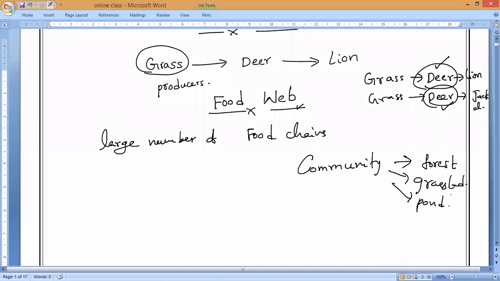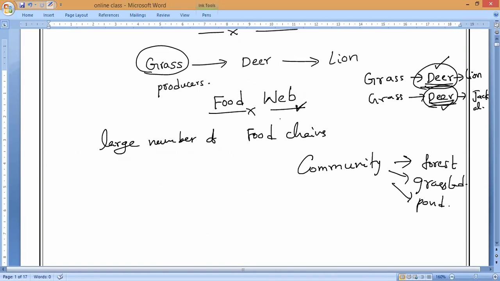In such a community, many food chains are connected together, interconnected by organisms which occur in more than one food chain. That is what I am saying. The same organism will keep on occurring in many interconnecting food chains. That is what we call a food web.